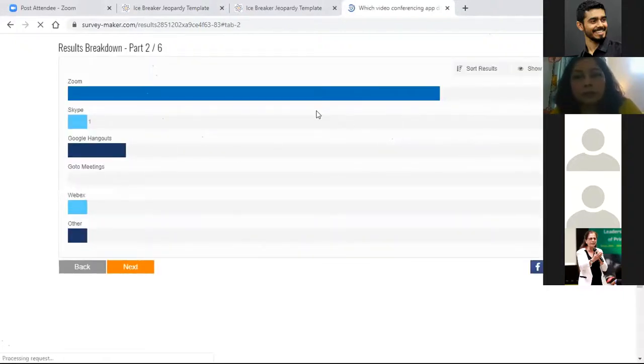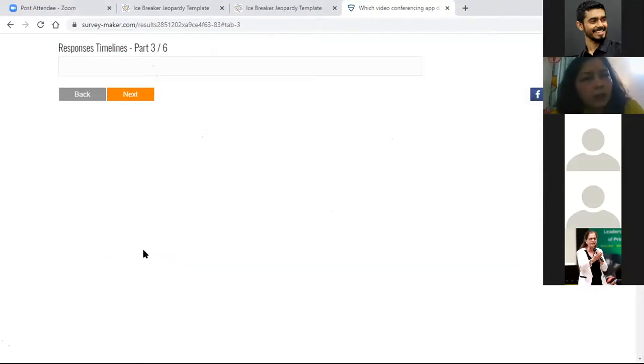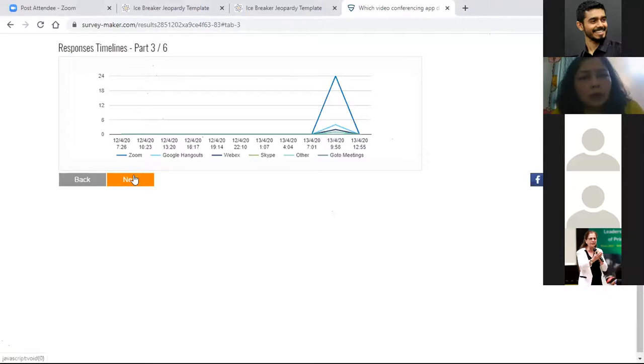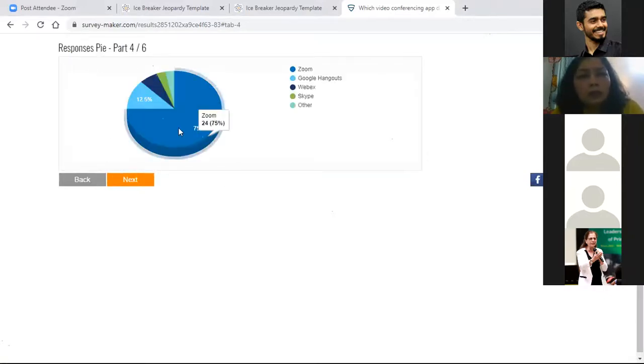Okay, most of you are saying Zoom, someone has said Skype, a couple of you have selected Hangouts, no one has selected GoToMeetings. GoToMeetings is not bad actually, it's good. So we have a huge number favoring Zoom, 75% are favoring Zoom.